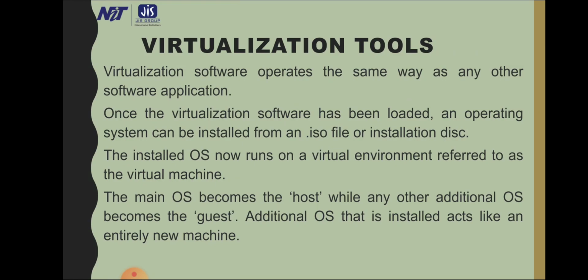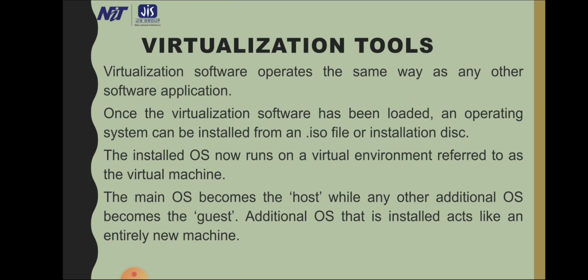Virtualization tools. Virtualization software operates the same way as any other software application. There are different tools which are used for virtualization. Once the virtualization software has been loaded, an operating system can be installed from an .iso file or installation disk.